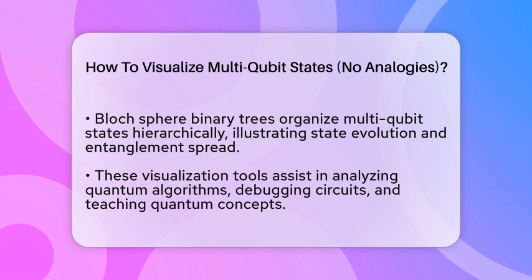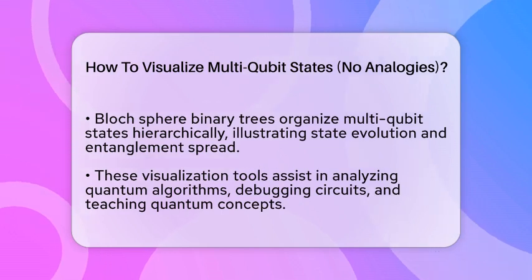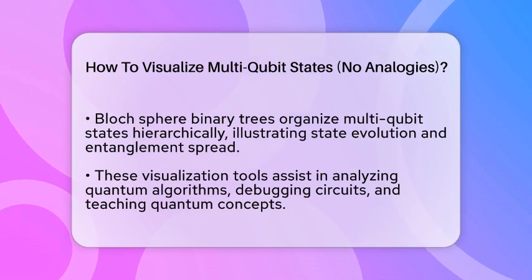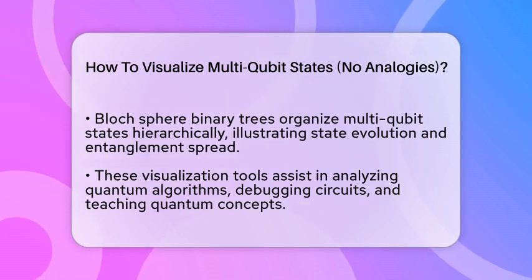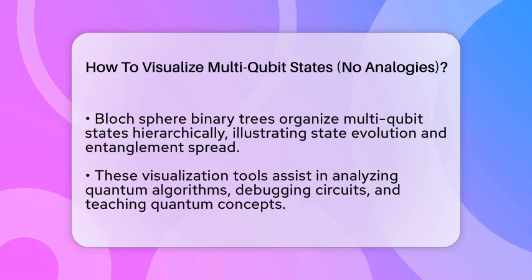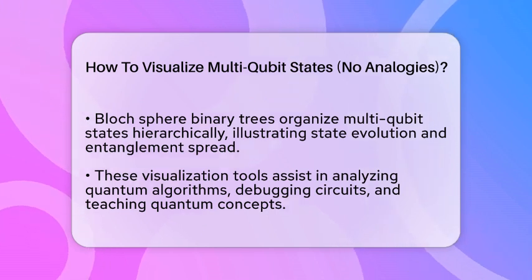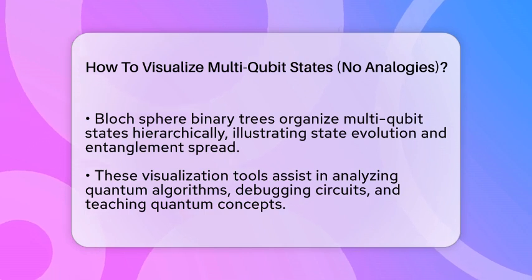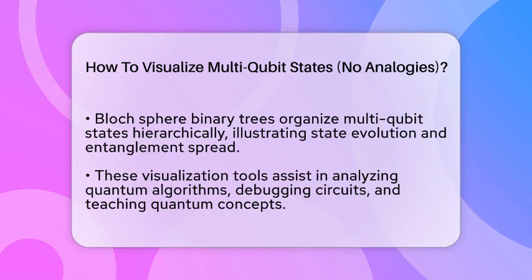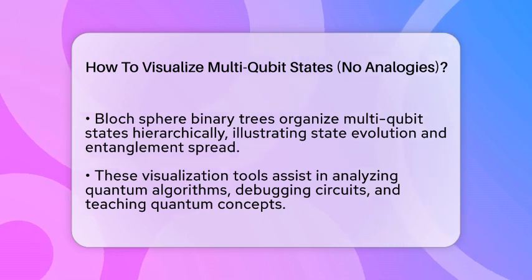There's also the dimensional circle notation. It maps the quantum state into a multi-dimensional space, highlighting properties like entanglement and whether the qubits are separable or linked together. This approach helps connect the math with visual patterns, especially for small systems. Additionally, the Bloch sphere binary trees organize multi-qubit states into hierarchical structures. These trees help understand how states evolve and how entanglement spreads during quantum operations.